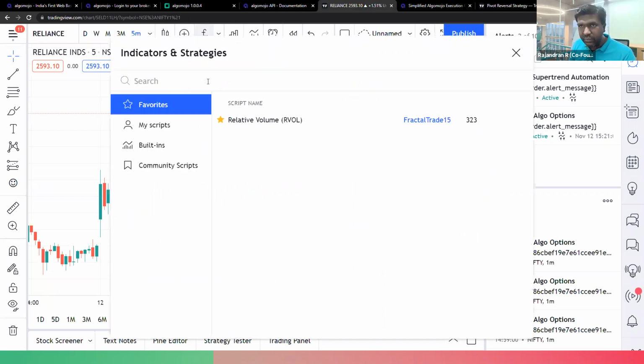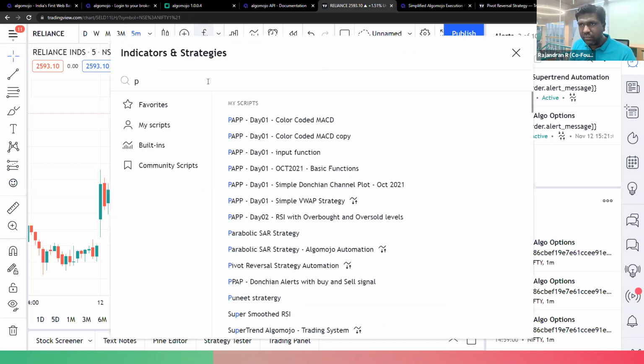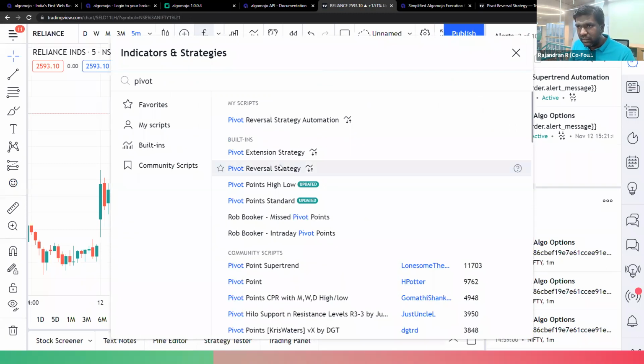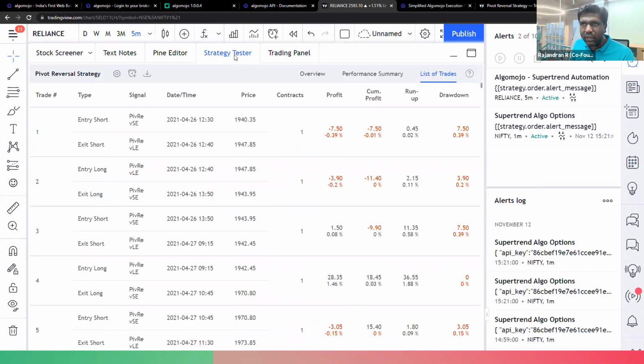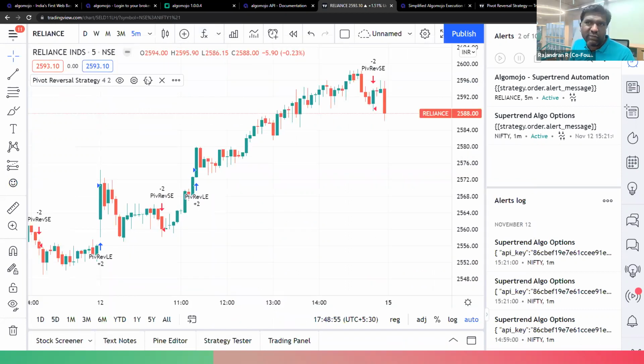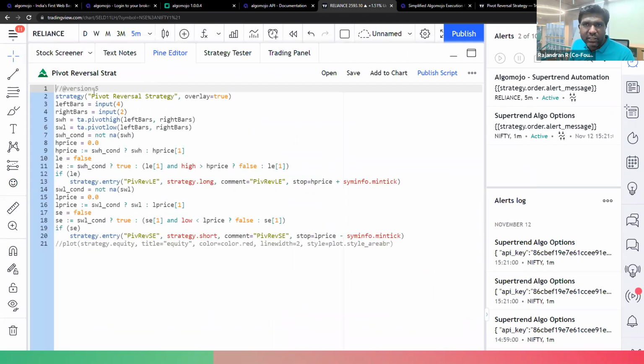But let me try it out. Select pivot reversal strategy, but I'm not sure whether the code I'll be able to open or not. Yeah, the code is available already. The code itself is already available in version 5.